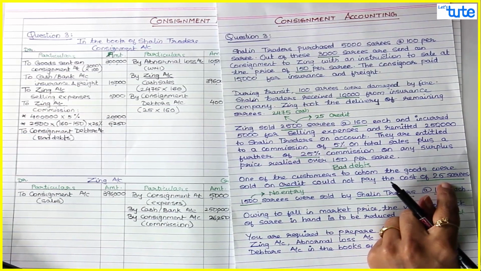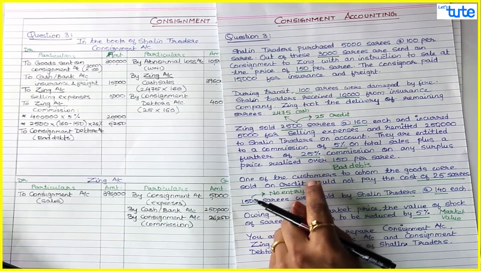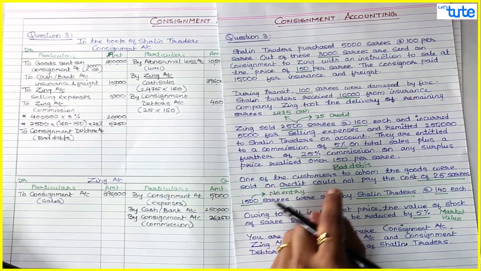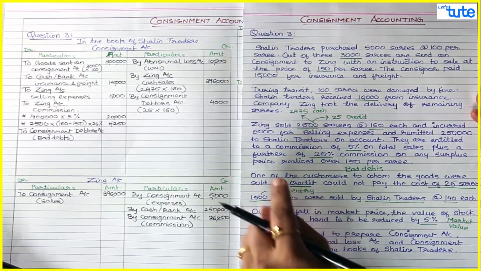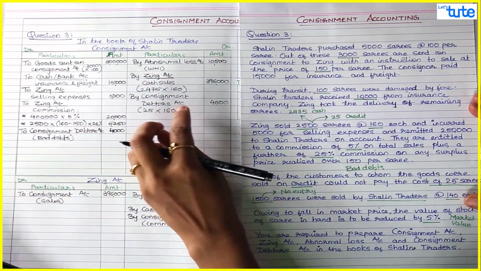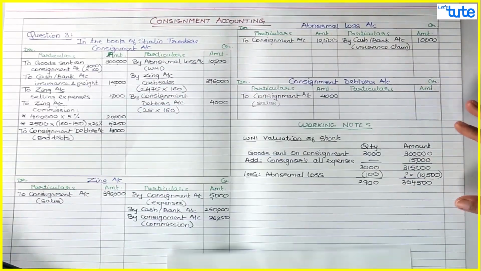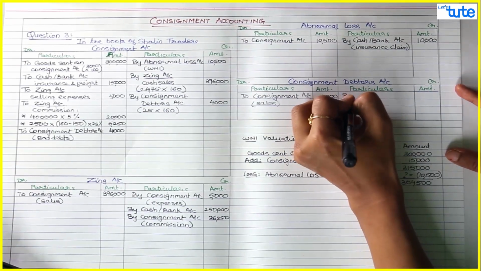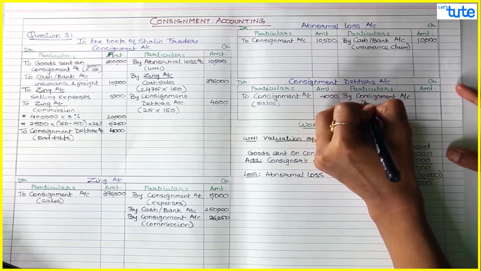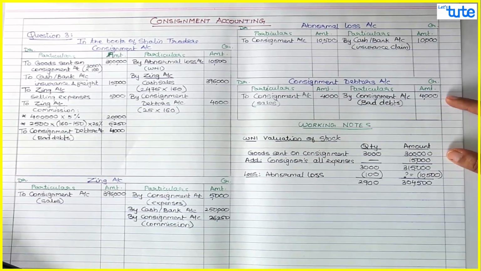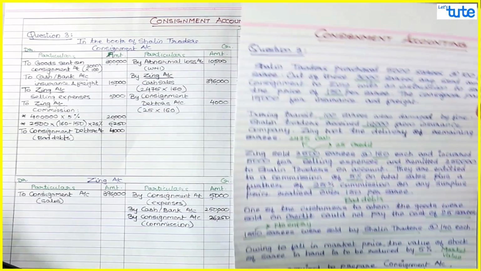So we will debit the consignment account to consignment debtors account, in bracket write as bad debts, and on this entire 25 saris the debtor became insolvent, or he is not able to pay. So that is for 4,000. The selling price for 25 saris was 4,000. And the second effect, bad debts will go to consignment debtors credit by consignment account bad debts, and that is 4,000. So bad debts to debtors, that is consignment to consignment debtors.